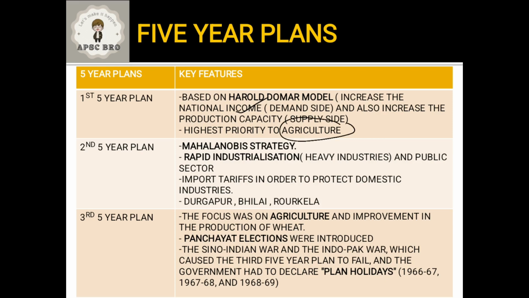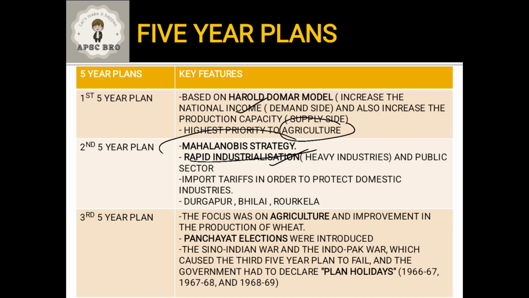Once the second 5-year plan came, the government shifted its focus from agriculture to industrialization. The second 5-year plan was based on the Mahalanobis strategy. So, this is also important. Which 5-year plan is based on the Mahalanobis strategy? It is the second 5-year plan. What did the second 5-year plan focus on? It focused on rapid industrialization, mainly on heavy industries and the public sector.